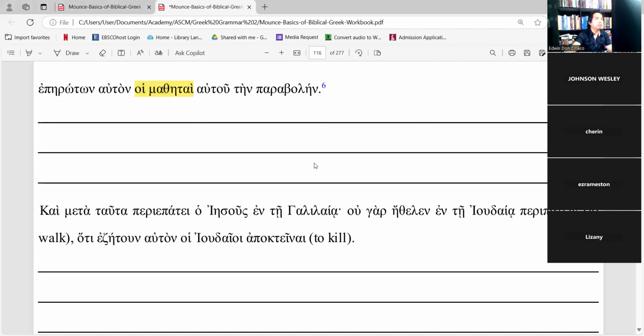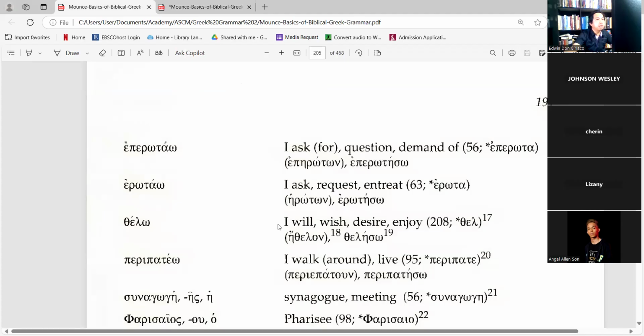We know that it is the verb, and then there is a possessive pronoun, so it becomes his disciples. The doer of the action is the one making the question, so they were asking.